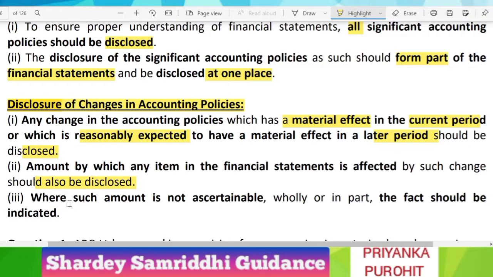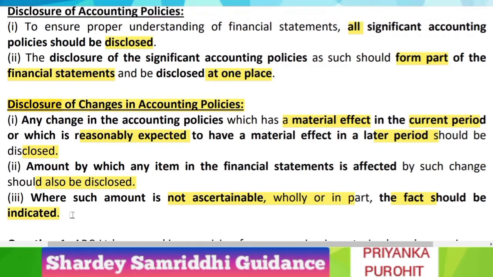And lastly, where such amount is not ascertainable, that is, you cannot ascertain the effect of changes in accounting policy either wholly or in part, this fact must be indicated in the financial statements. So by this we have completed the concept part of accounting standard 1. Now we will move on to question answers of ICAI practice manual and study material.